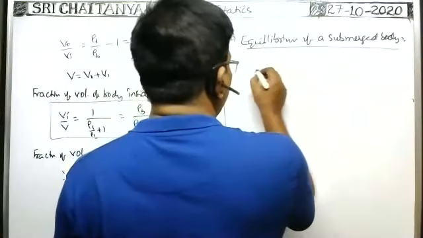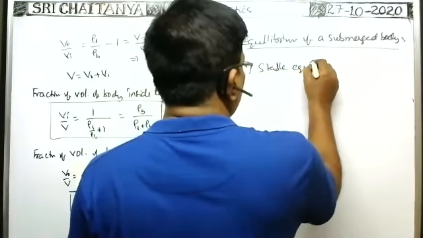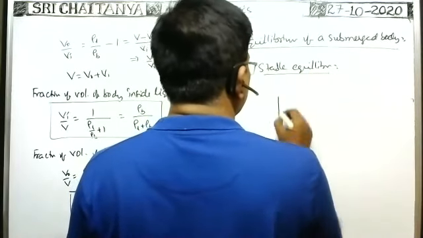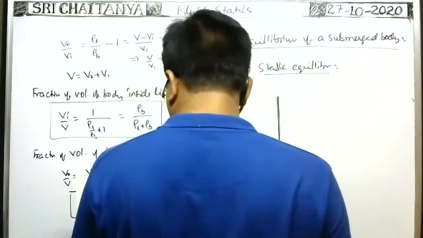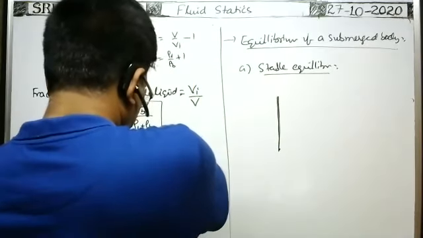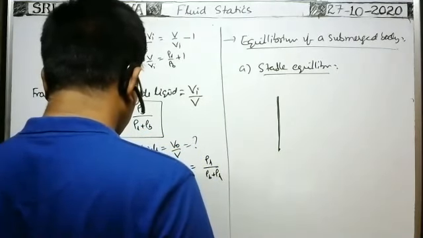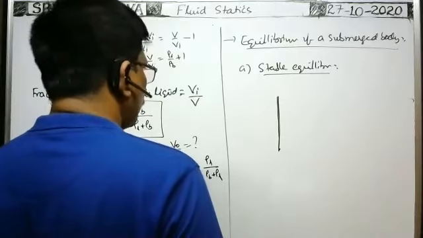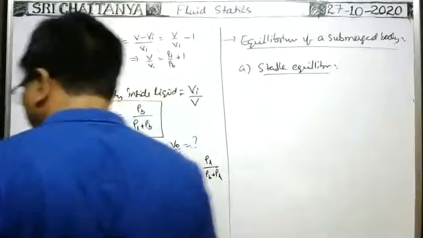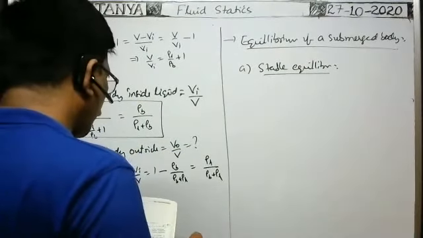So whenever the body is under equilibrium, for stable equilibrium, the center of buoyancy is above the center of gravity.